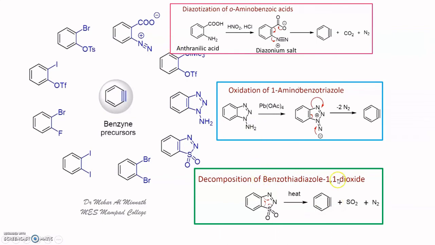See, the product which you get will be free from all these substituents present on the substrate. The beauty of this is that you need to use only mild conditions. That is, you need not go for the presence of a strong base or high temperature or anything. You can use mild conditions. Particularly for diazotization, you need to carry out the reaction between 0 degree centigrade and 5 degree centigrade. So such mild conditions, the reaction can be carried out.